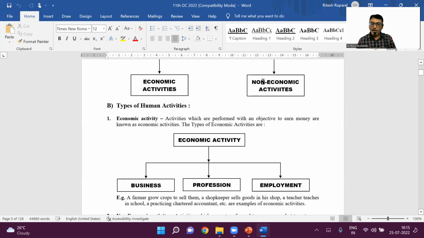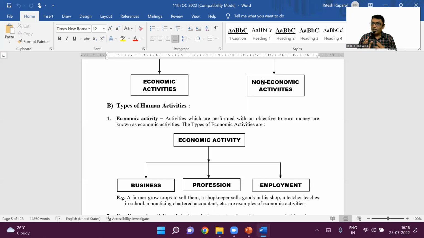Now, non-economic activities are most of the things that students do, time pass, wherein you don't earn money. Example: Snapchat is one, Instagram is second, chatting with your friends, YouTube. Now, understand, if you are surfing the net or listening to songs or watching a movie on YouTube, you are not earning anything.